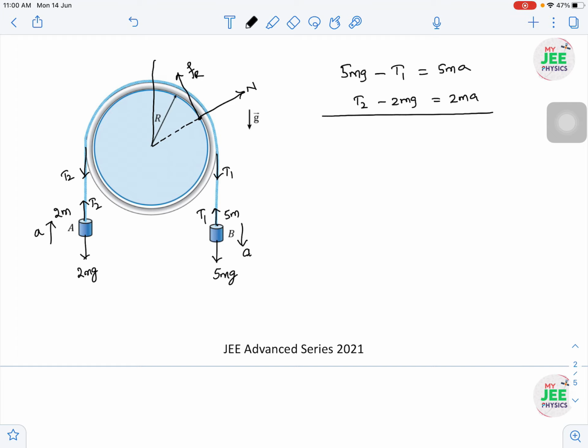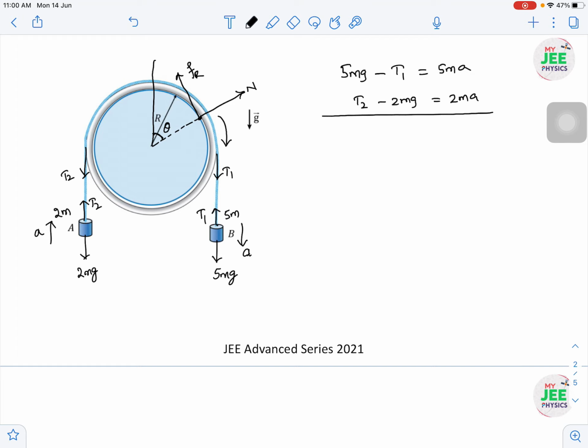Ultimately I am taking a single point of contact where the normal reaction and friction force act. These are on the ring by the cylinder. I don't know at what place they will act, so I'm randomly taking theta. Theta is unknown to us, and the normal reaction and frictional force are drawn as shown because I'm taking that the ring is rotating in the clockwise sense.